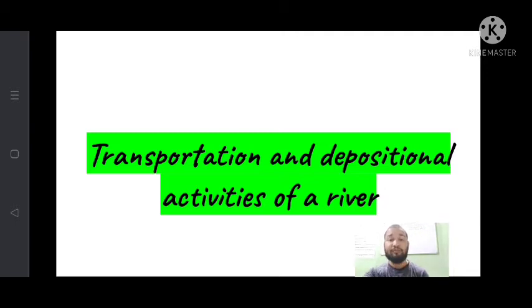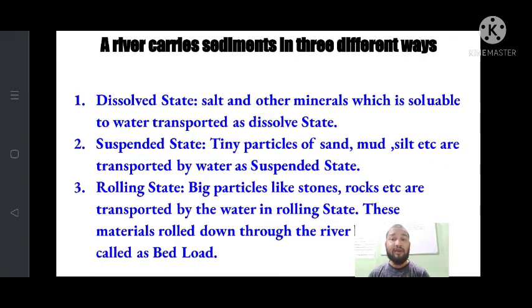Now you see, a river carries sediments in three different ways. Number one, in dissolved state. Number two, suspended state, and number three, rolling state. So dissolved state means the salt and other minerals which are soluble in water are transported in a dissolved state.